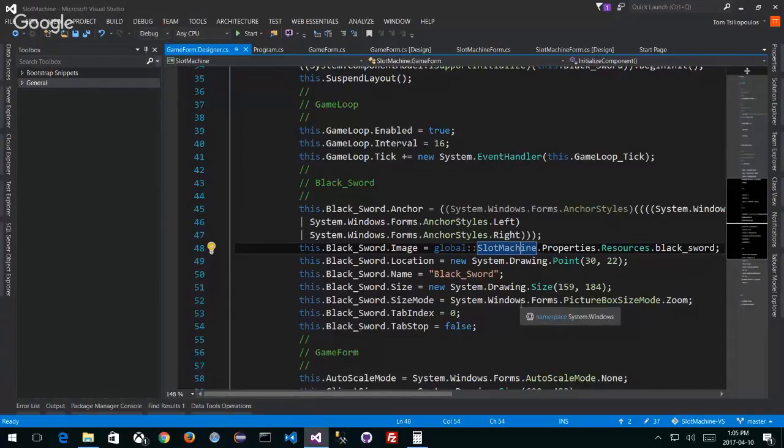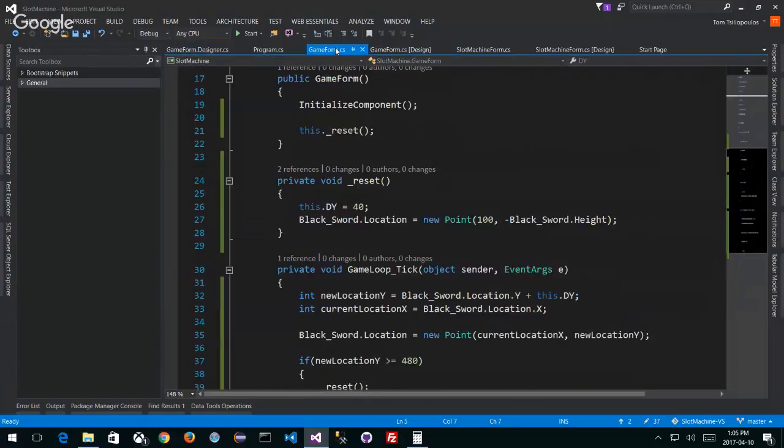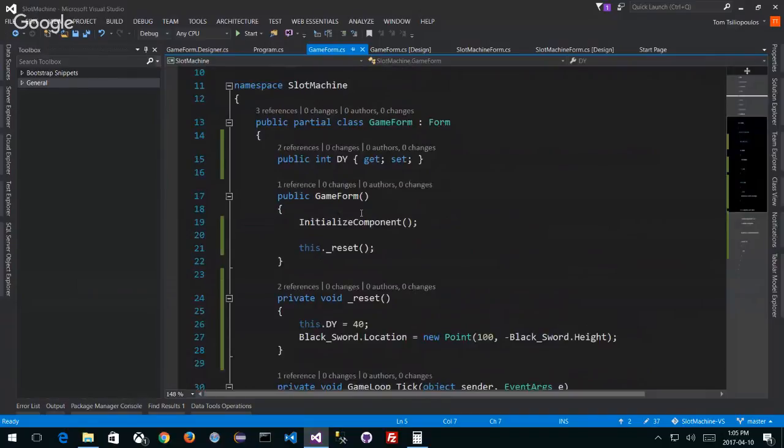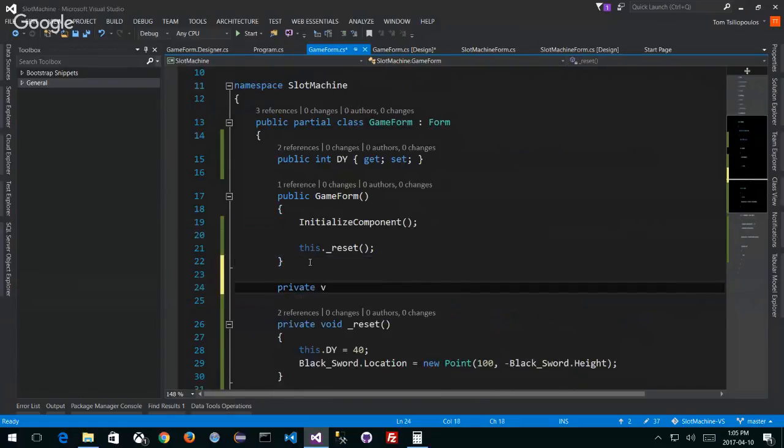Can I make it so that I make a new picture box with some of this information? Okay. Let's do it, but let's do it programmatically. So just to get some hints, I'm going to grab all this code here, copy it, and go back into my GameForm.cs file. And when I instantiate my GameForm, I want to call maybe an initializer. We'll get rid of this in a second, but I'll show you what I'm talking about.